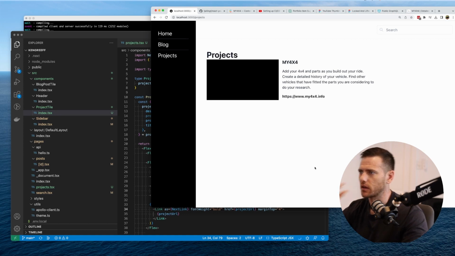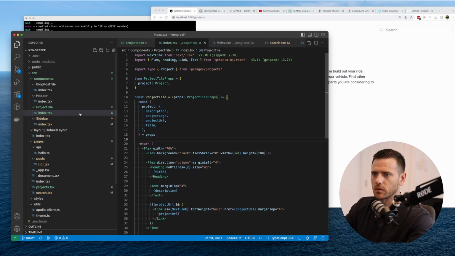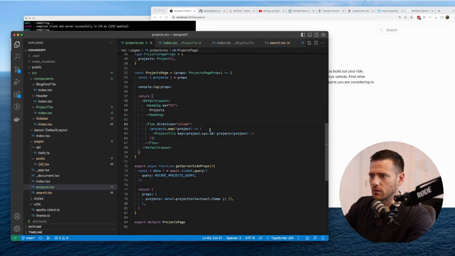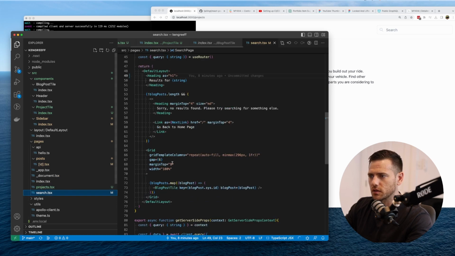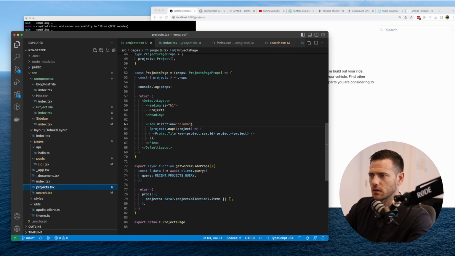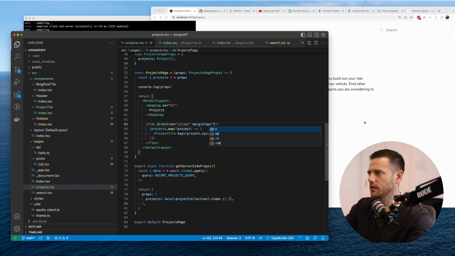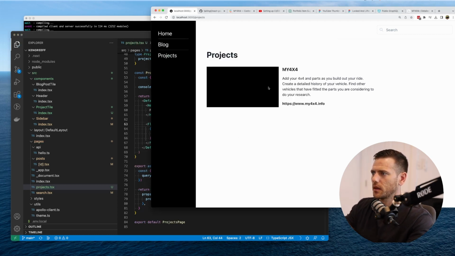This is just kind of going to be up to personal preference. So what I want to do here, I'm just trying to see what we're doing with the blog post. So here we've got the margin top over in here. So what I'll do is I'll just add it to here, margin top 8, just to give us some padding there.